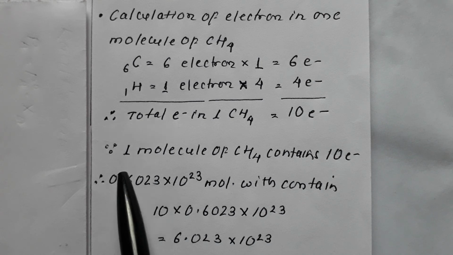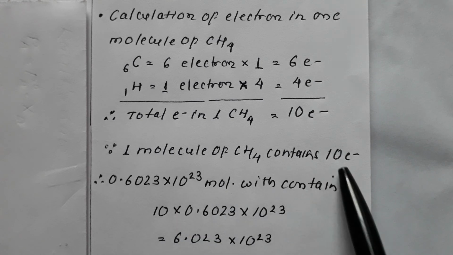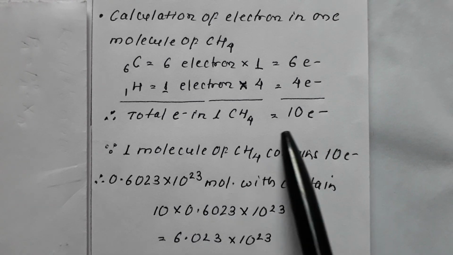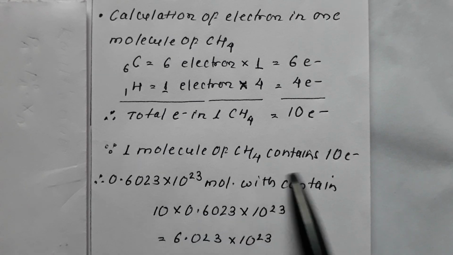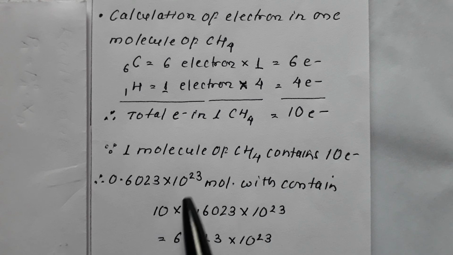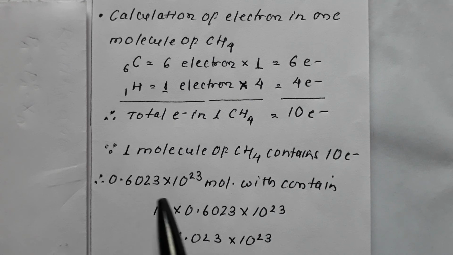Now since one molecule of methane contains 10 electrons, therefore 0.6023 into 10 raised to 23 molecules will contain, so it has to be multiplied. The number of electrons present in one molecule of CH4 is 10, into the number of CH4 molecules, 6.023 10 raised to 23. The answer comes to be 6.023 10 raised to 23.